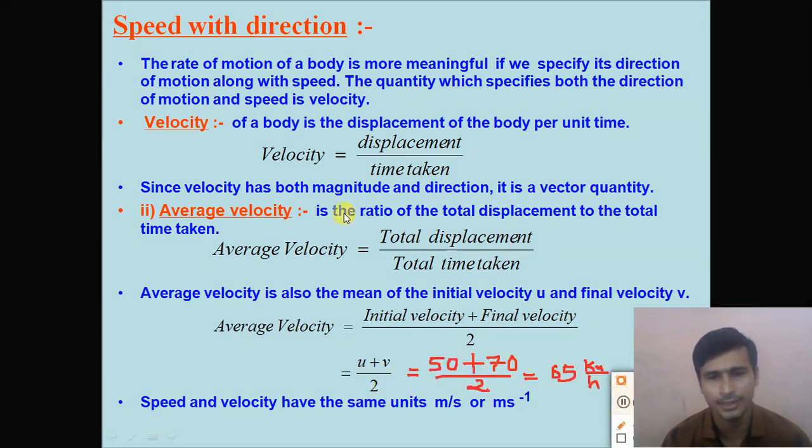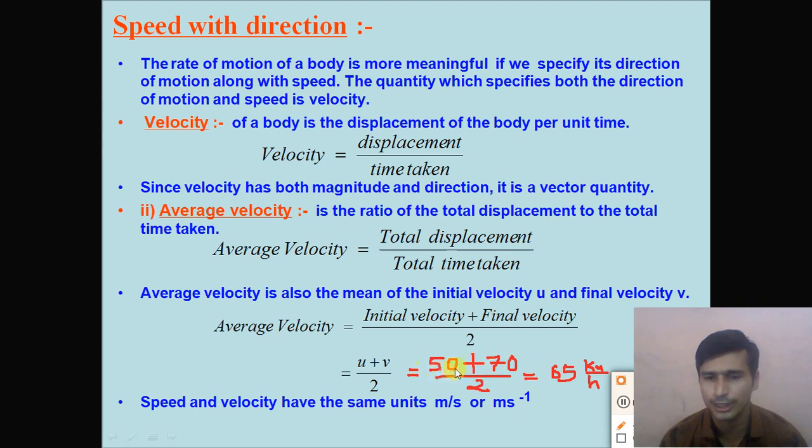For example, dear students, suppose a car first travels with a speed of 50 km per hour. Initially, the velocity of the car is given to you as 50 km per hour. After some time, the same car's velocity becomes 70 km per hour.